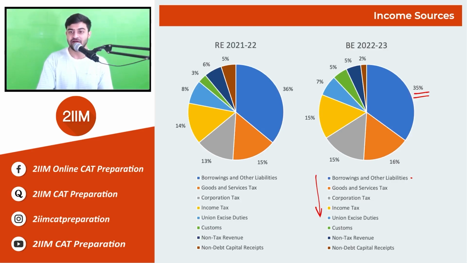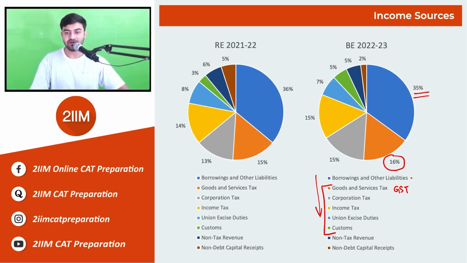So this is a lot. The second is the goods and services tax, which is the GST. The GST collection makes up about 16% of the overall income of the country. The corporation tax, the income tax, union excise duties, and customs all make up tax. The other part is the non-tax revenue and the non-debt capital receipts, which make up only a small fraction of this number.